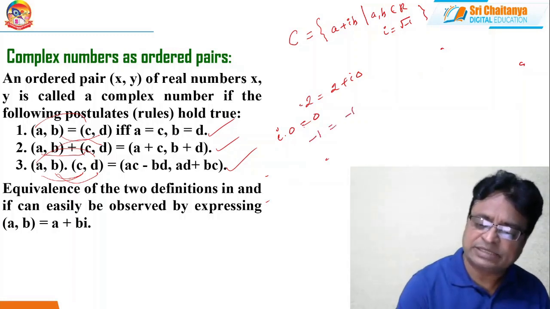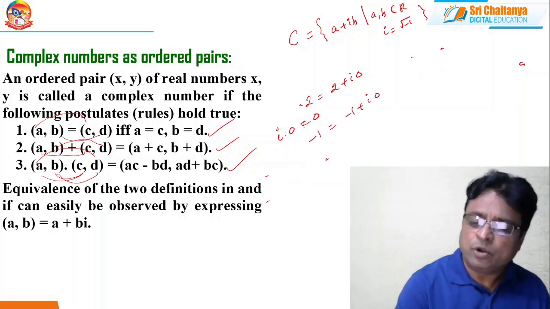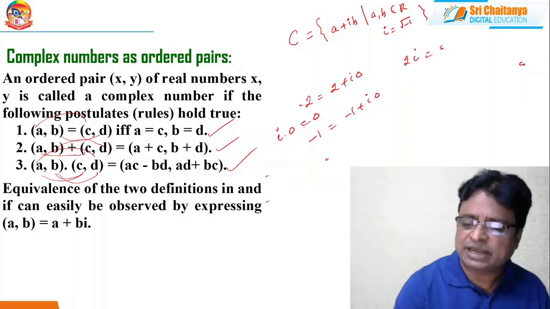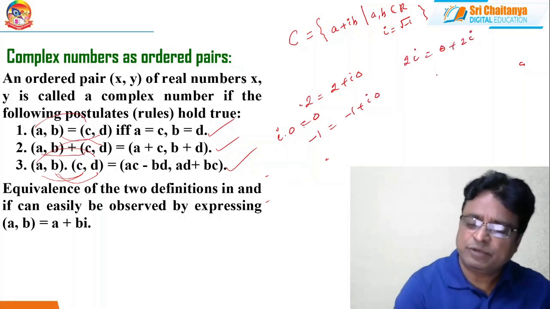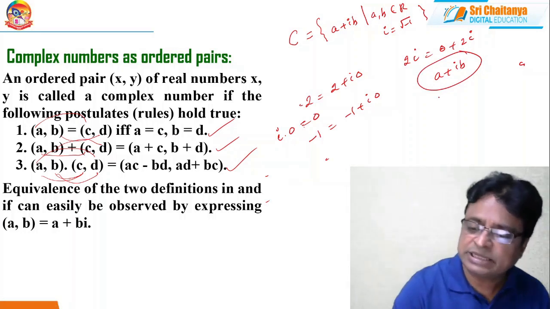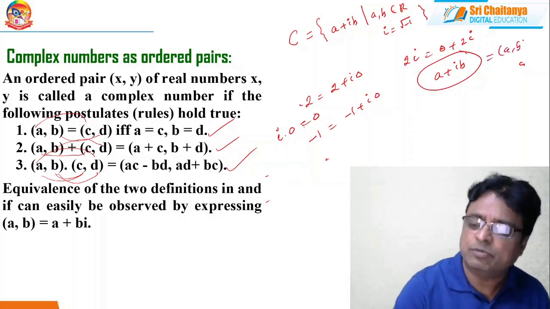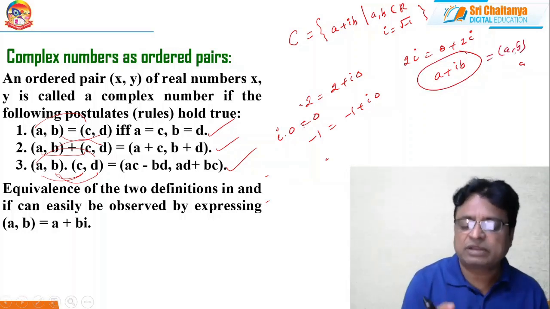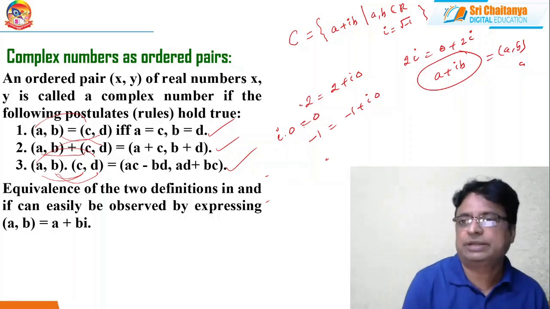Minus 1, I can write as minus 1 plus i into 0. What is 2i? I can write it as 0 plus 2 into i. So every complex number we can write in the form of a plus ib, and this is nothing but the ordered pair a comma b. Both are the same.